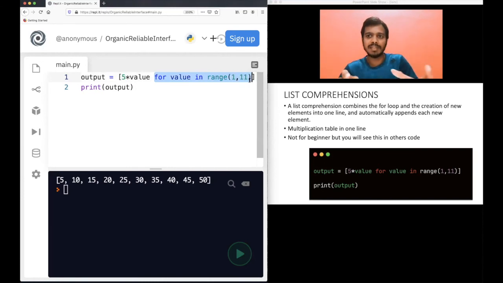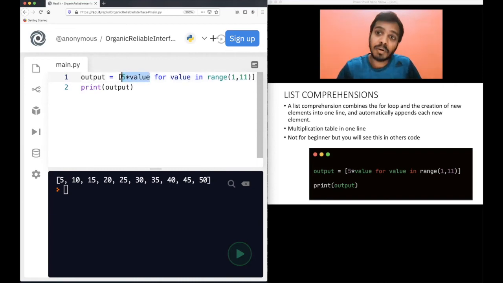So basically I'm iterating over the numbers from 1 to 10. At each iteration of the for loop, when the value is 1, do 5 into value and also append it to the list. By default, you do not see the append line here, but when you are using this syntax, Python will append it behind the scenes. Whatever value you write in the first line, 5 into value, Python will append to the list output.